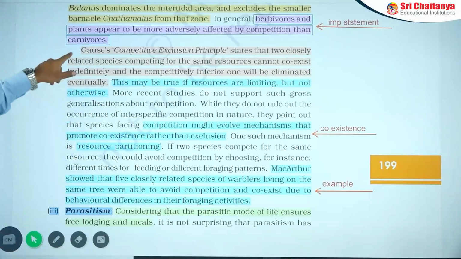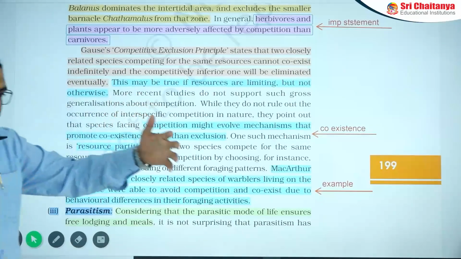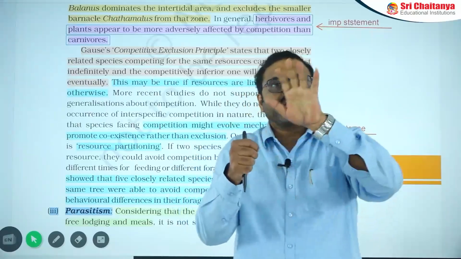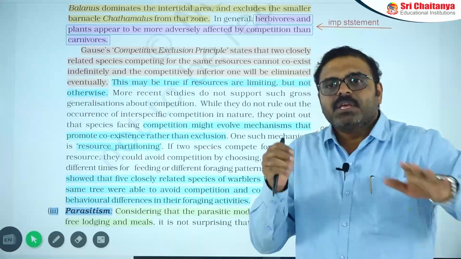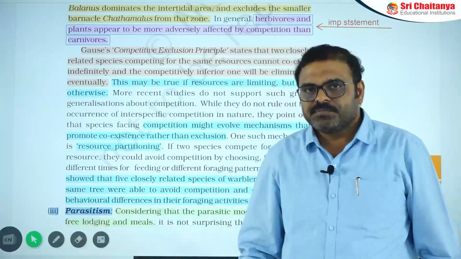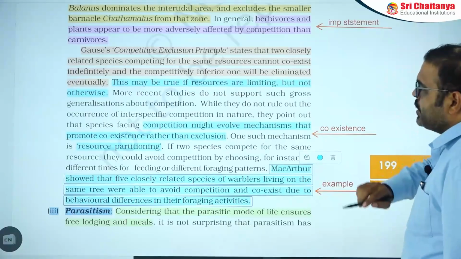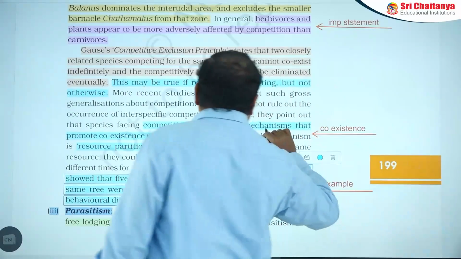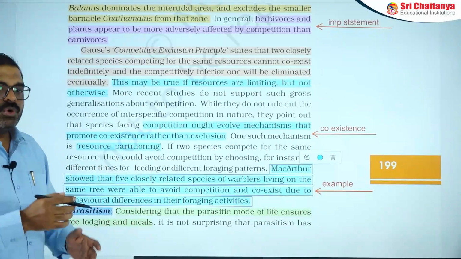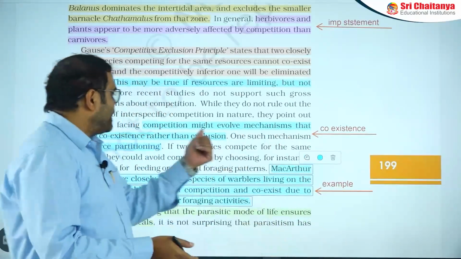Next, another important point, that is coexistence. Before that, Gause's competition principle again: according to Gause, if two organisms are competing for resources, and one is dominant, the second one can be suppressed and completely eliminated. If you consider this the final statement, then the majority of organisms could not be associated. For those cases, the MacArthur concept is different. He explained that competition might evolve mechanisms that promote coexistence rather than exclusion. So coexistence is a better way to survive than extinction.